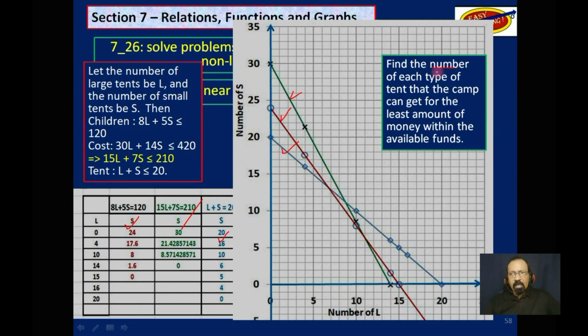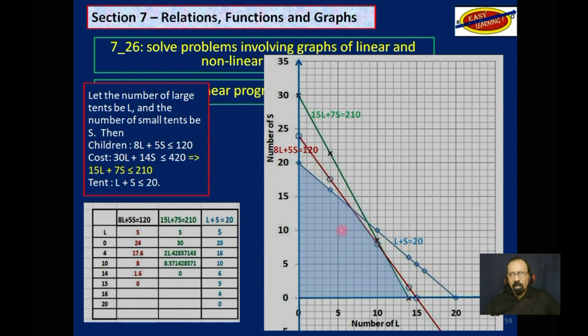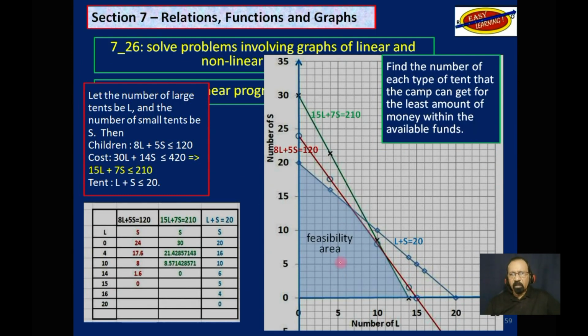Now, we want to find the number of each type of tent that the camp can get for the least amount of money within the available funds to accommodate the campers. So we now need to shade the area that is common to all three inequalities, which is this area here. And this area here is called the feasibility area.